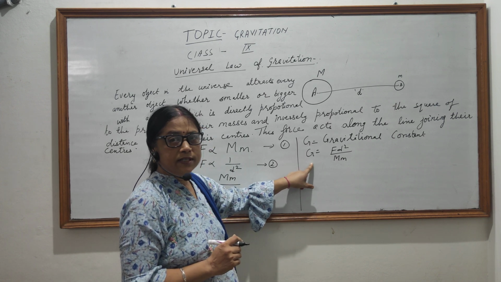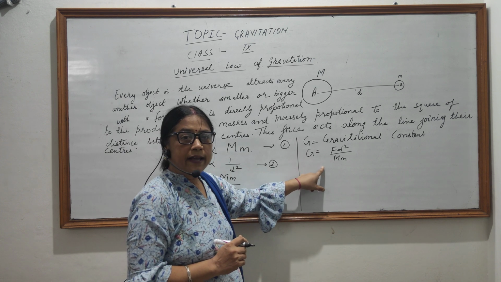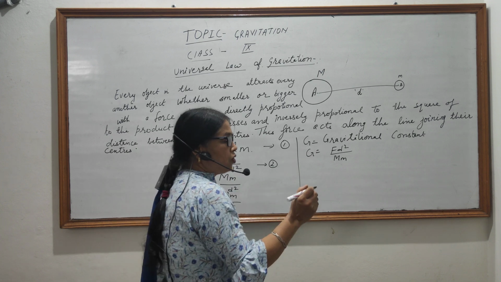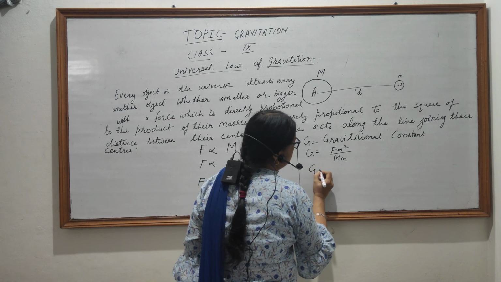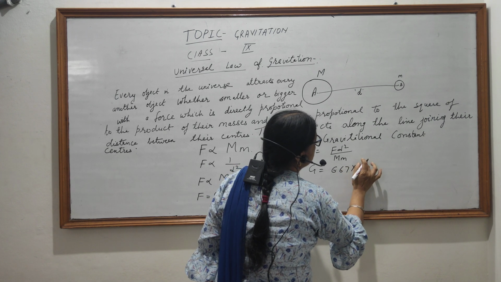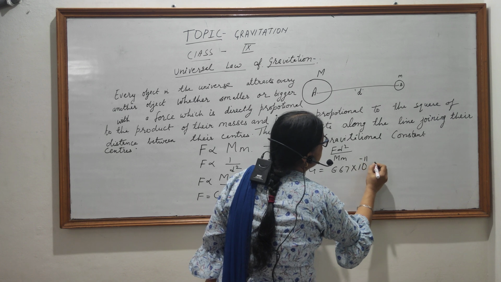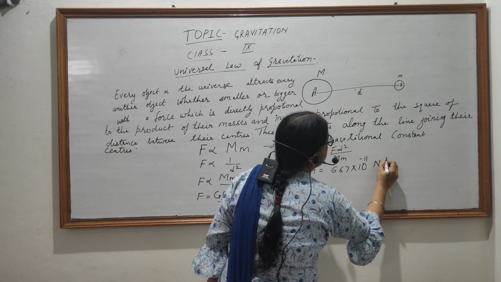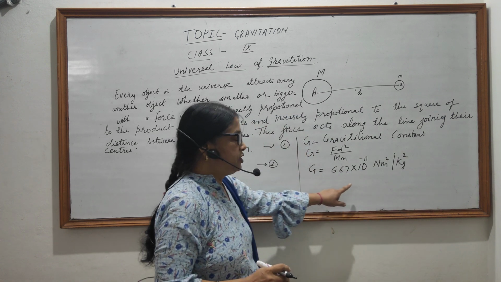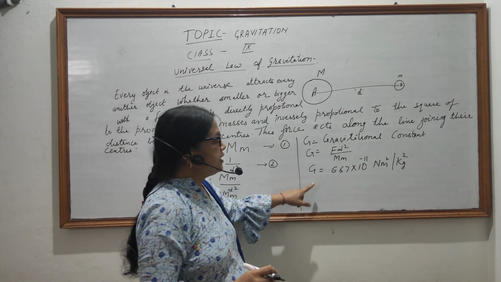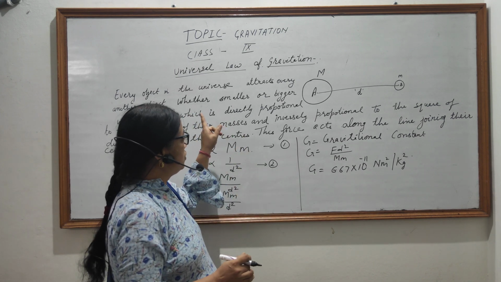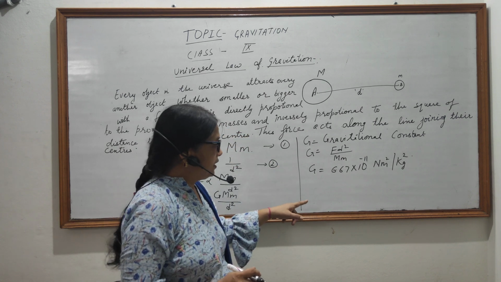And the value of G was calculated by the scientist Henry Cavendish by using a very sensitive balance. So the value of G is equal to 6.67 into 10 to the power minus 11 Newton meter square per kg square. So this is the value of G. Now this force acts in the whole universe, so it is also known as the Universal Law of Gravitation.